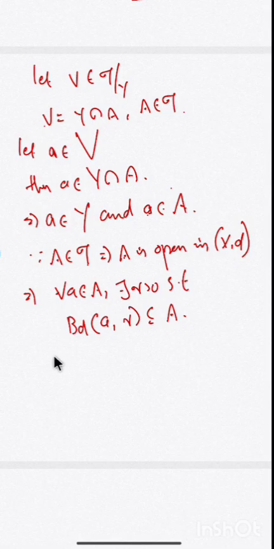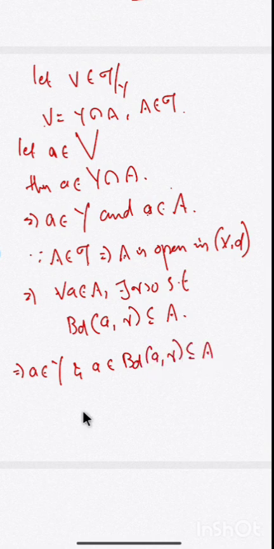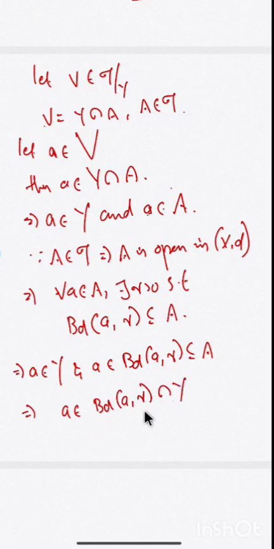So a is an element in Y and a is an element in B_D(a, r), which is contained in A. Hence a belongs to B_D(a, r) intersection Y, which is contained in A intersection Y, which is our set V. So when you take an element small a in V, then we have a radius r greater than 0 such that B_D(a, r) intersection Y will be fully contained in V itself.